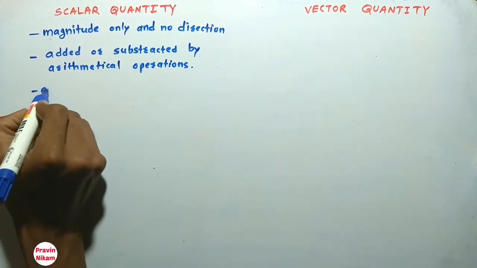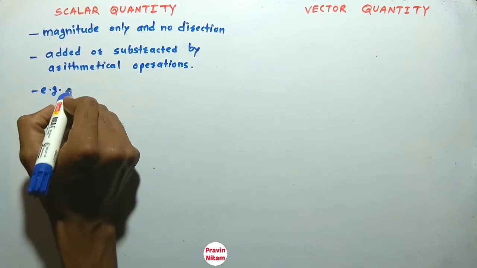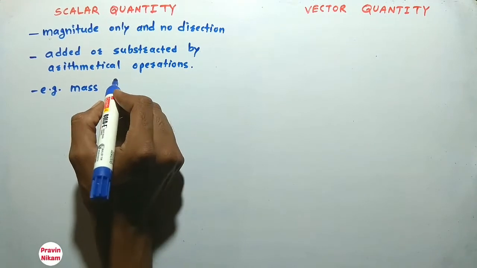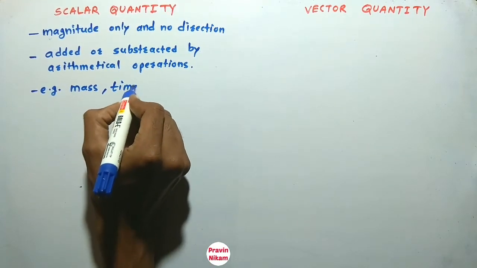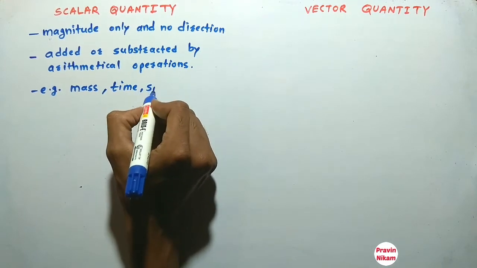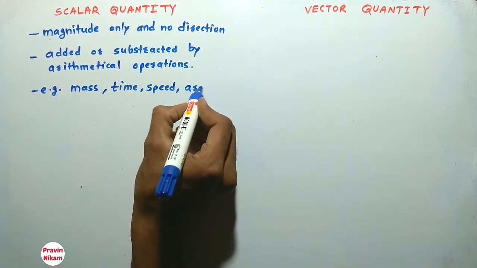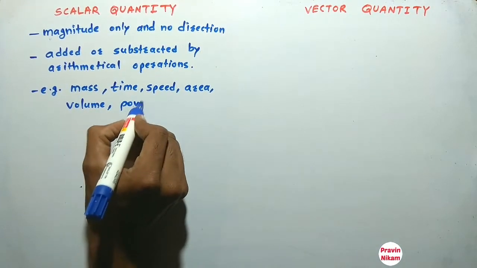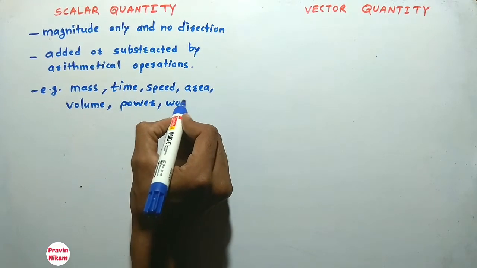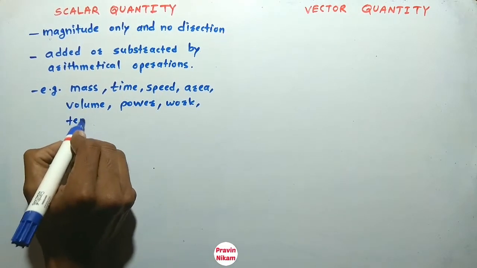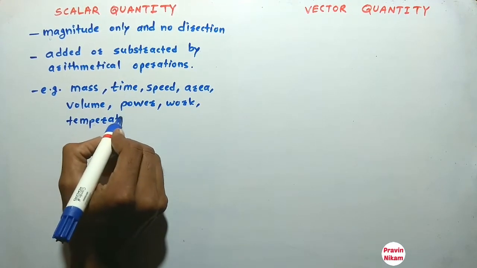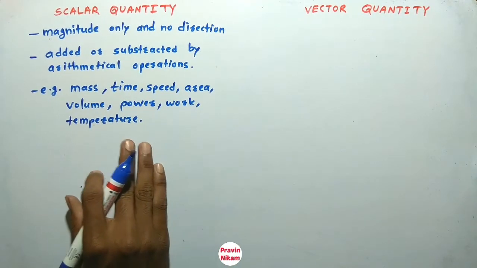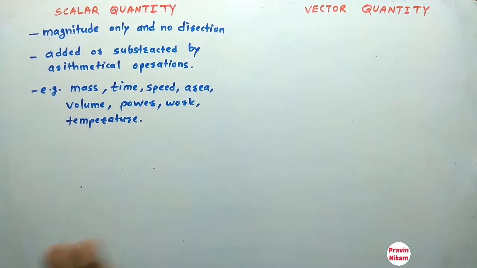For example, scalar quantities are mass, having no direction, only magnitude. Time is also a scalar quantity. Speed is a scalar quantity. Area, volume. Power is also a scalar quantity. Work is a scalar quantity. Also temperature is one of the scalar quantities. This means these quantities have only magnitude. There is no direction.